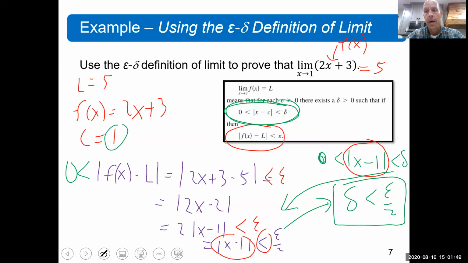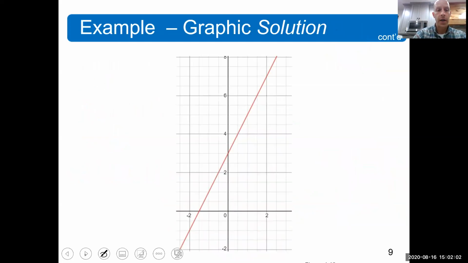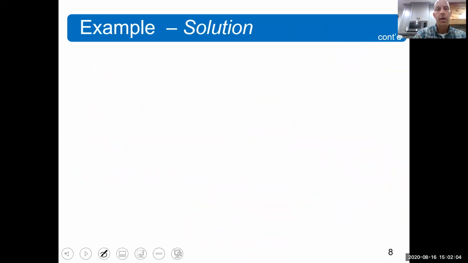Now I know that I've done a lot of things that you're maybe not quite sure why I'm doing, but here's the thing. Let's say I tell you that the limit as x goes to 1 of 2x plus 3 is equal to 5. You say, no, Mr. Allen, that's not true.